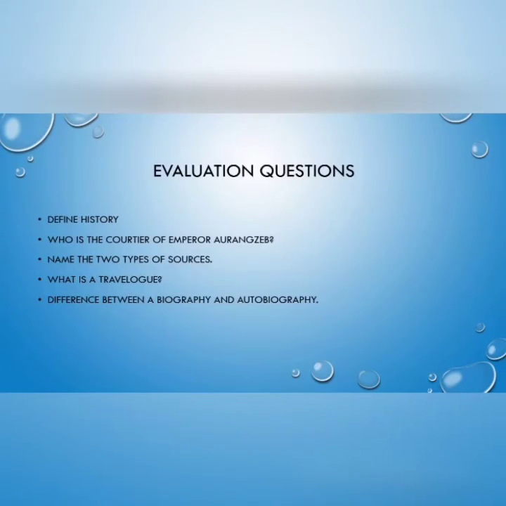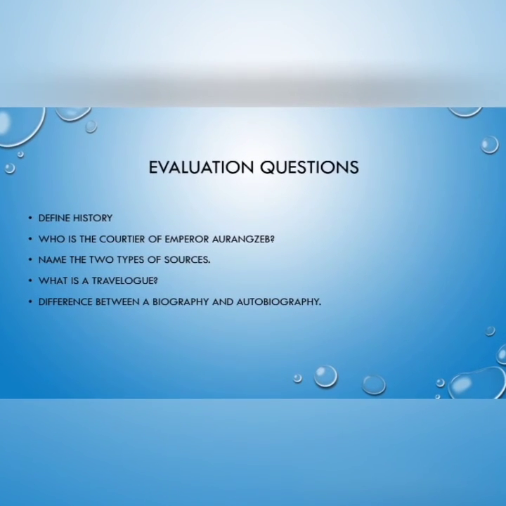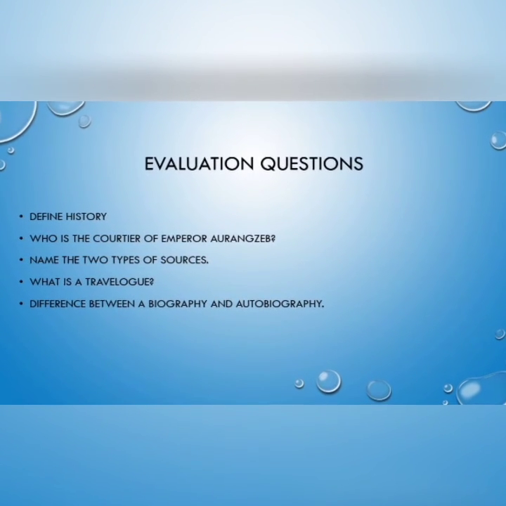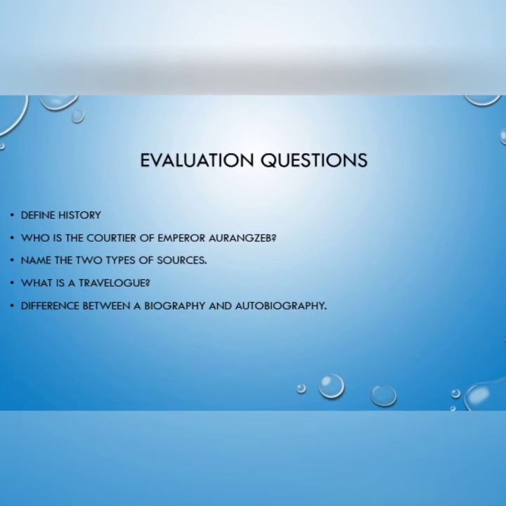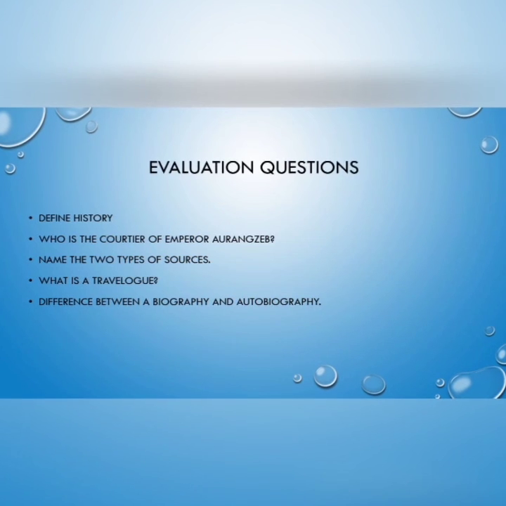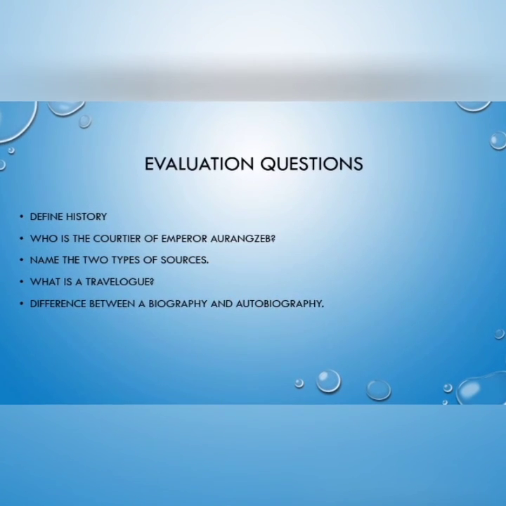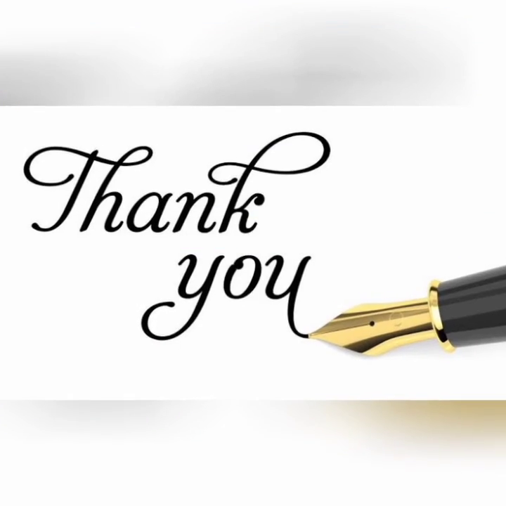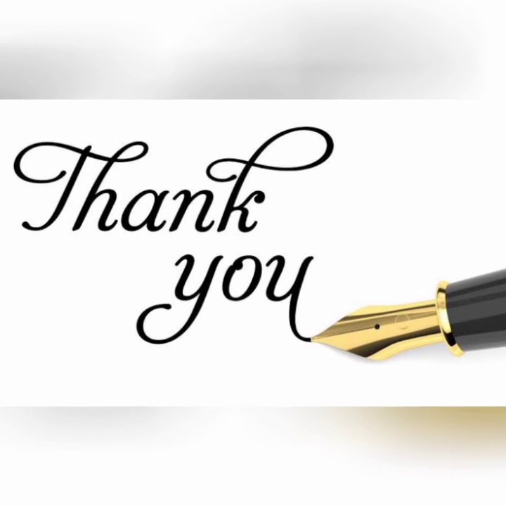Before that, see the evaluation questions. Define history. Who is the courtier of Emperor Aurangzeb? Name the two types of source. What is a travelogue? What is the difference between a biography and autobiography? Answer these questions in a notebook. Let's see one by one in detail in our next session.